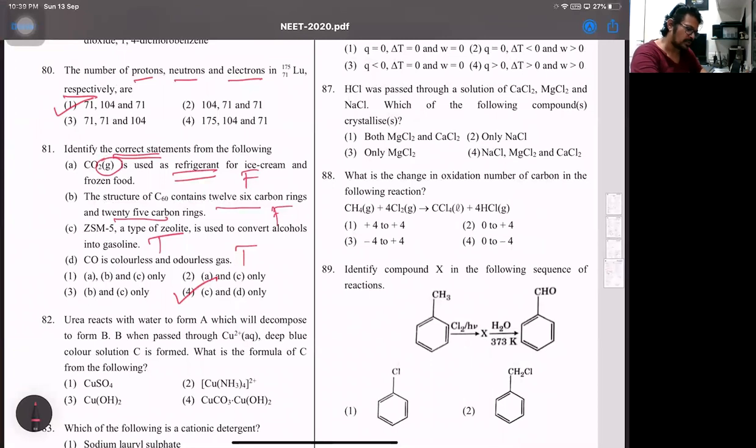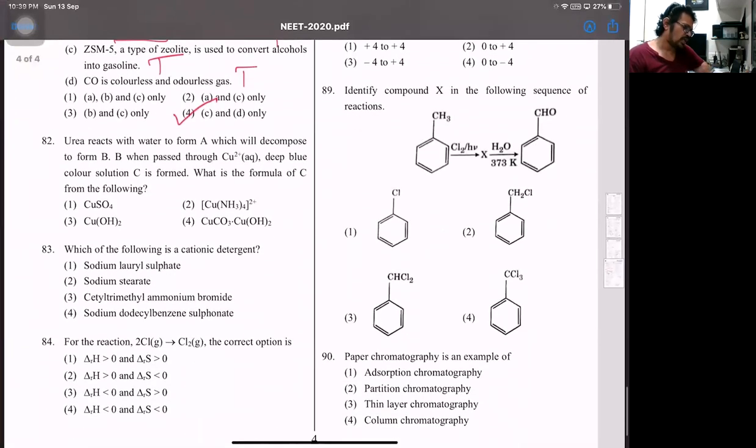82 now. Observe this part, what it says. Urea reacts with water to form compound A, which will decompose to form B. Now urea with water forms an intermediate where one ammonia goes and you have NH2COOH. It breaks down to give you further ammonia only. That ammonia reacts with cupric ions, ammonia, neutral monodentate ligand.